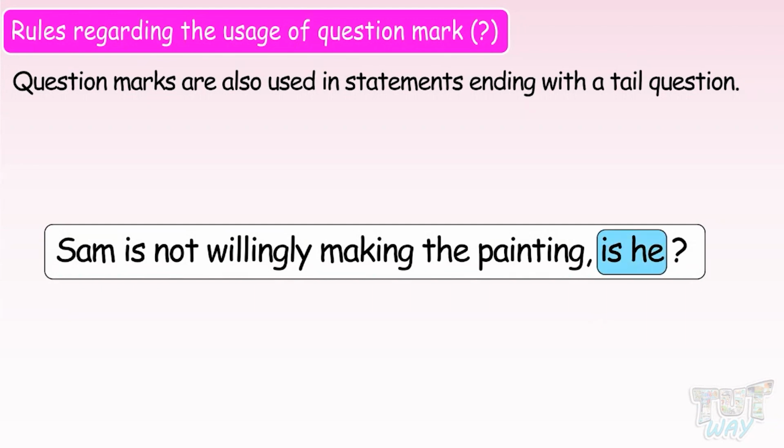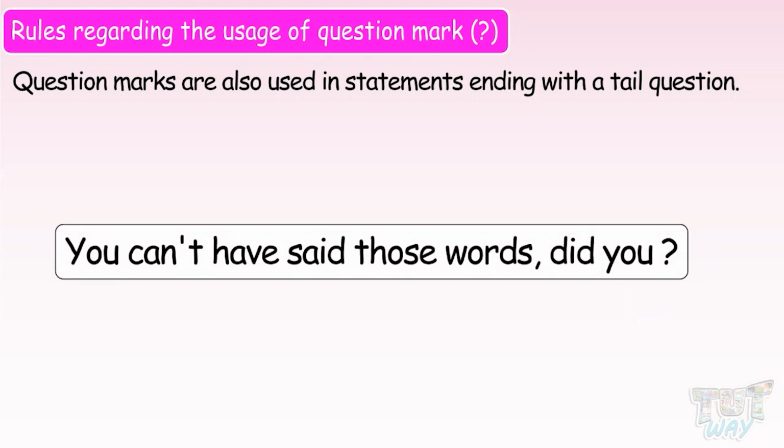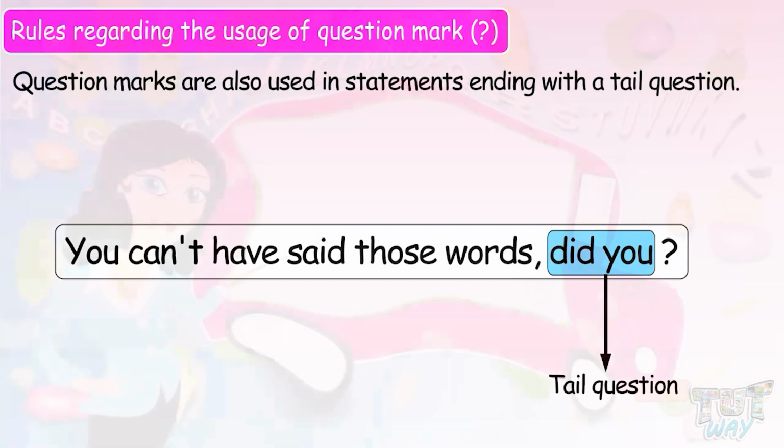Here, is he is the tail question at the end of the sentence that changes the whole statement into a question. You can't have said those words, did you? Here again, this did you is a tail question in the end of the sentence that turns the whole statement into a question. So friends, today we learned a lot about question mark.